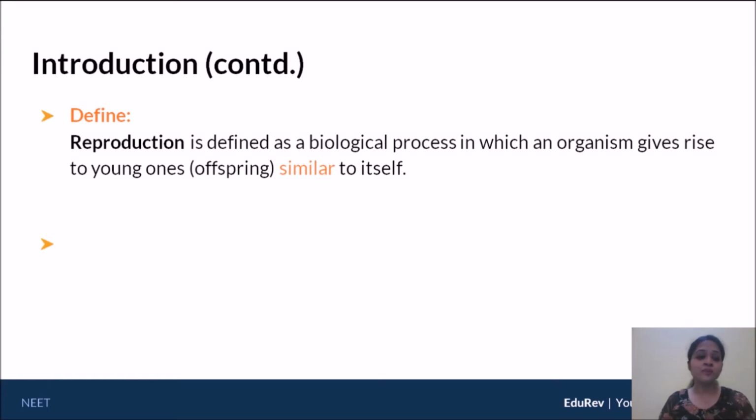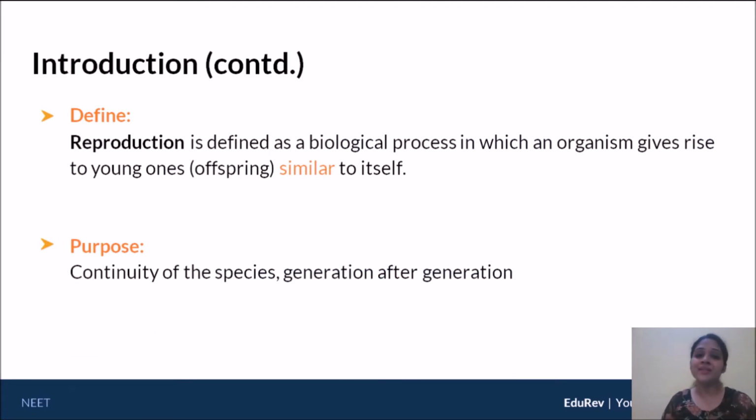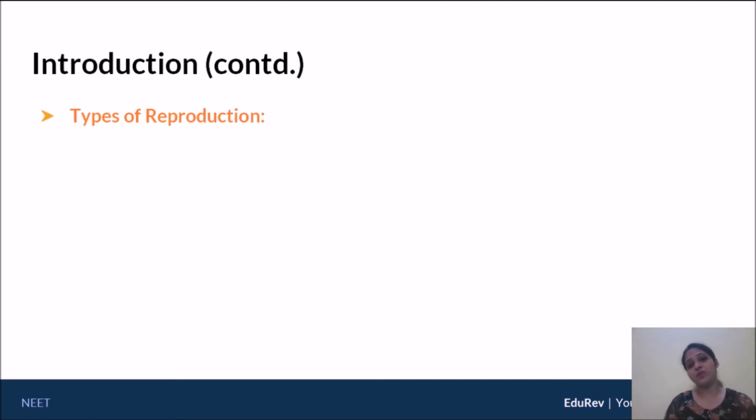Now, what is the purpose of reproduction? You will understand as we go through these chapters that reproduction is intrinsically part of every individual. It belongs to every individual's lifespan, every individual's biological process. So why is it that reproduction is so intrinsic to our nature? And the answer is very simple. We need to reproduce simply so that our species is able to continue. So the purpose of reproduction is simply the continuity of your species, generation after generation.